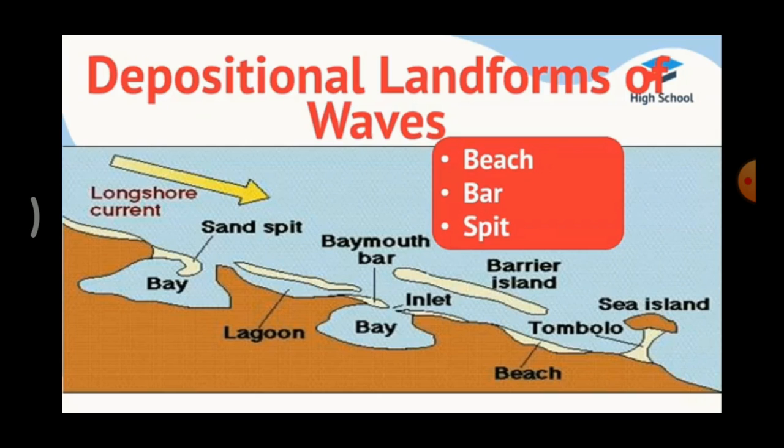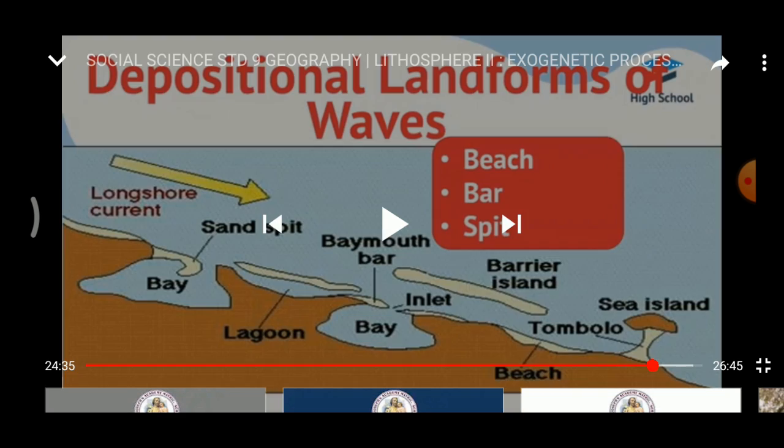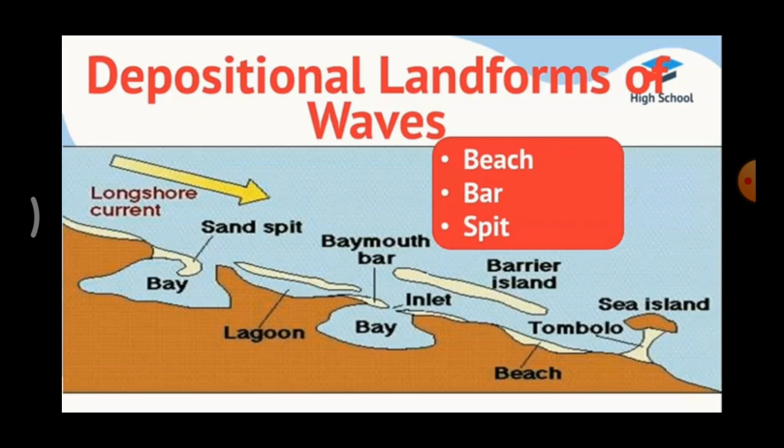Next one, spit. A spit is a ridge. What is the meaning of ridge? Mountain range. A spit is a ridge of sediment attached to the land on one end and terminating in open water on the other end. So one end has land and the other end has the water body. That is called a spit.